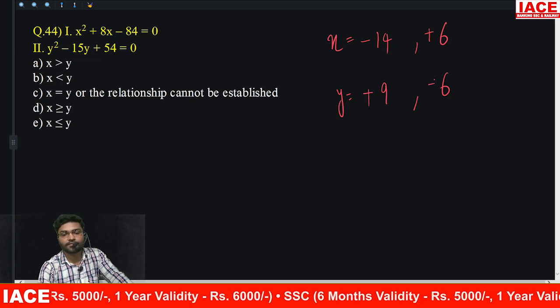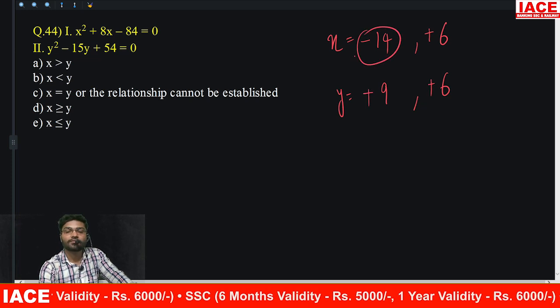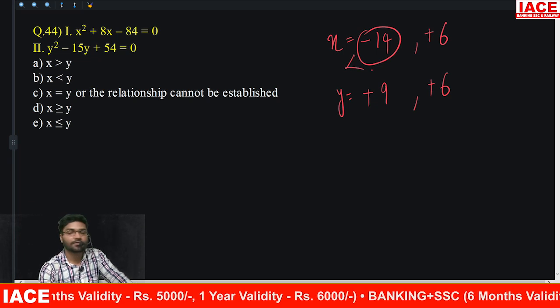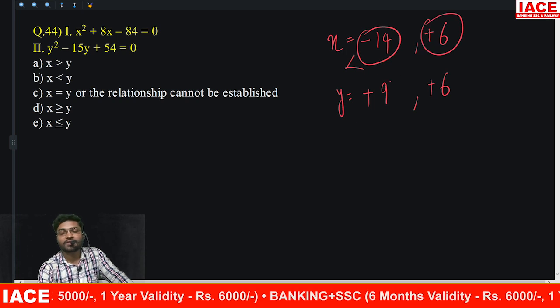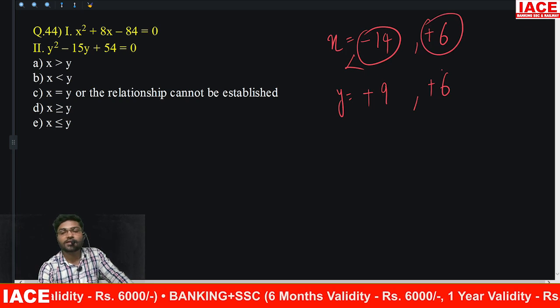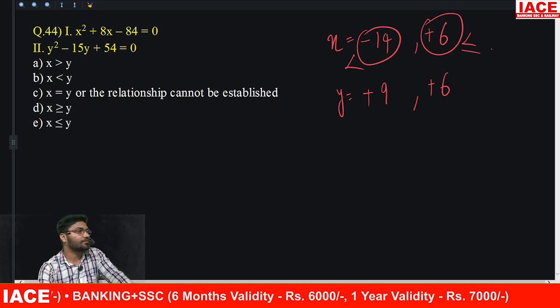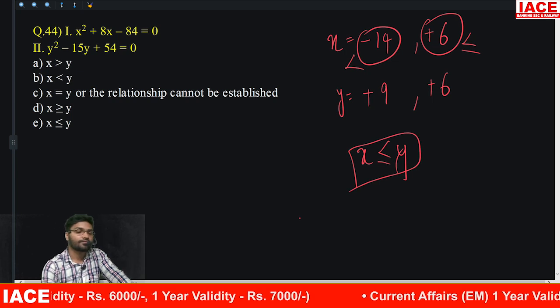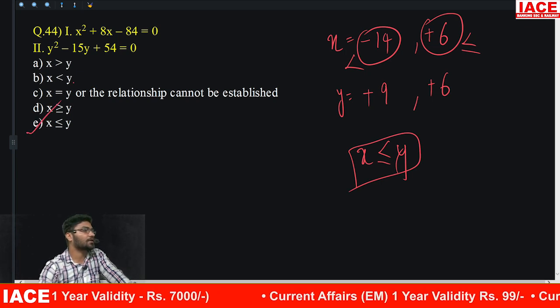Both are plus, so -14. X is less than y. A negative number is smaller than a positive number. +6, 6 is less than 9, 6 is equal to 6, so less than or equal to. So what is the conclusion? X less than or equal to y, that means option E is the correct answer.